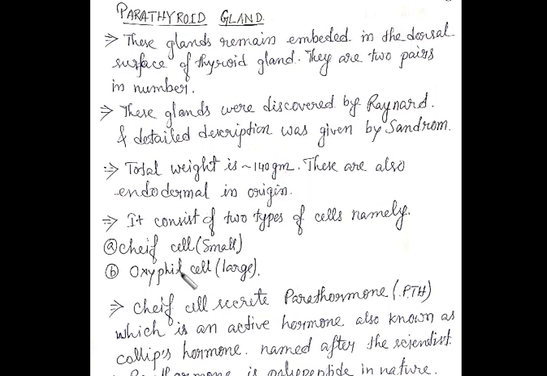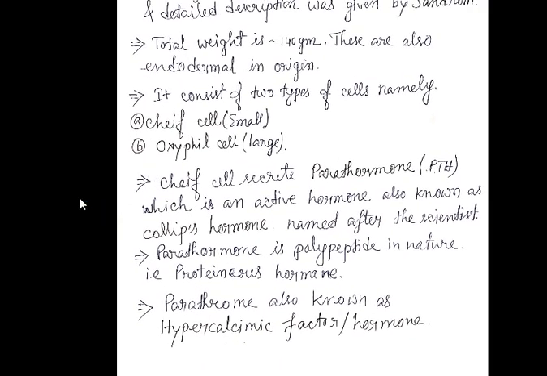And if you see these glands, we can find there are 2 types of cell, namely chief cells, which are smaller in size, and oxyphil cells, which are large in size. Now this chief cell actually secretes the parathormone. So the chief cells are responsible for the secretion of the hormone from the parathyroid gland, which is known as parathormone or PTH.